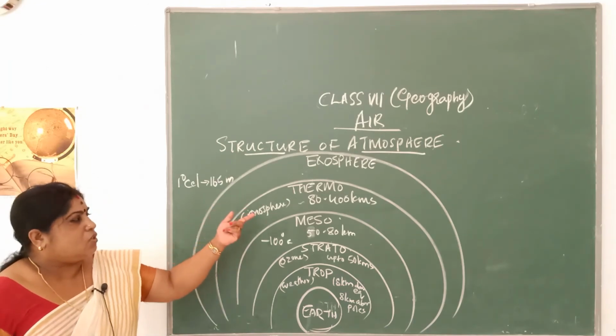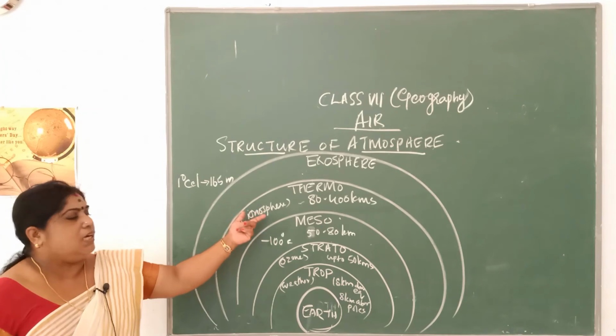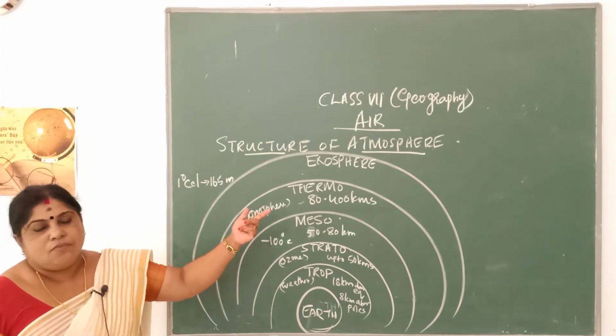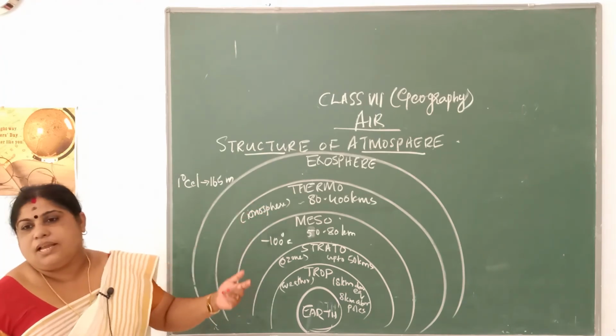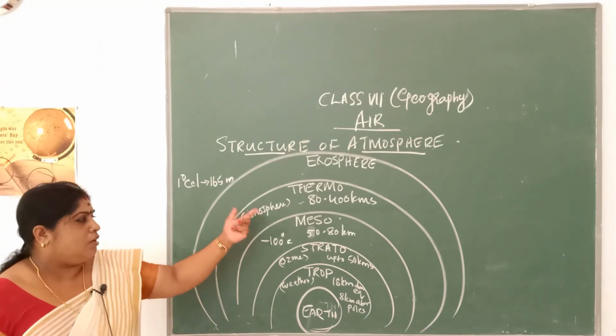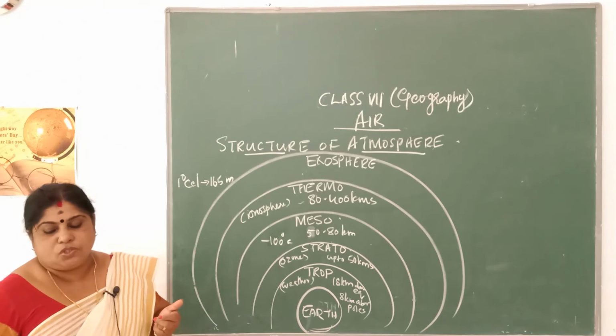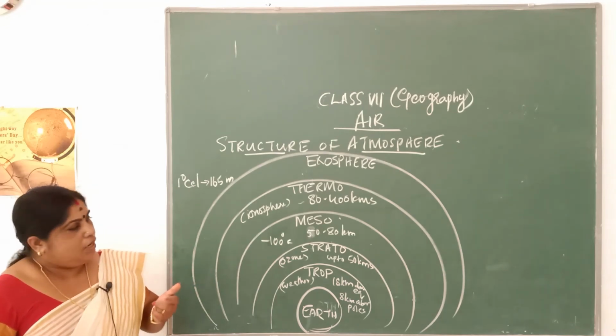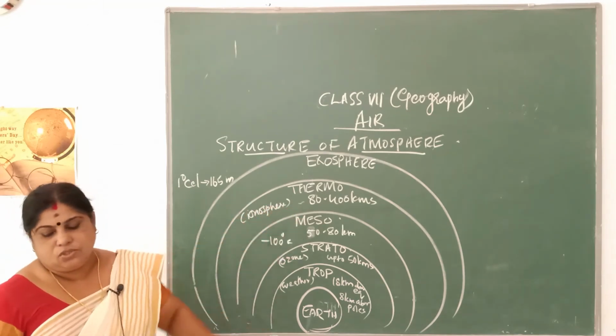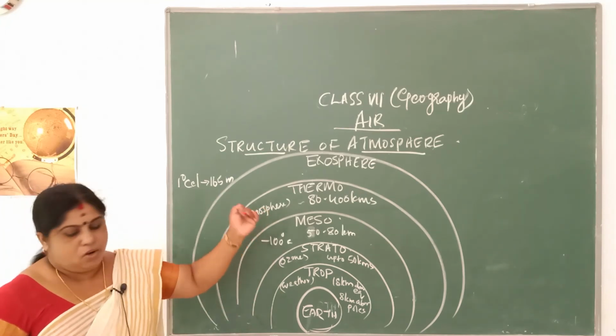Now the solar radiation, the direct rays of the sun, causes the particles here to get charged, which are called ions. So in the thermosphere there is the existence of electrically charged particles which you call ions. It extends up to about 80 to 400 kilometers.